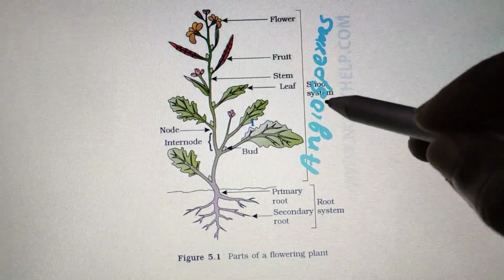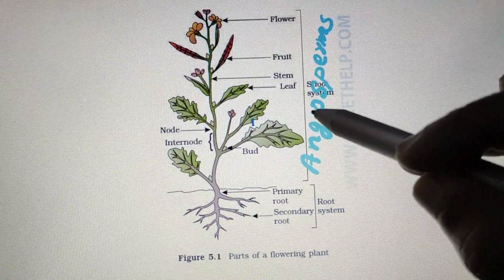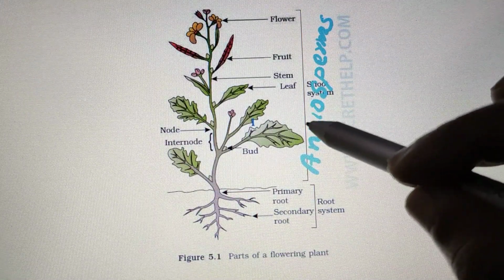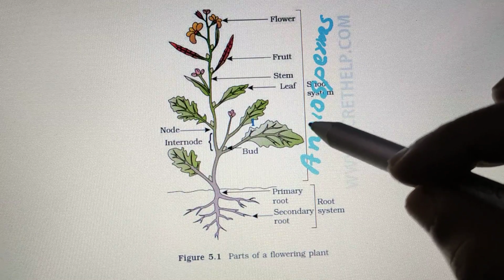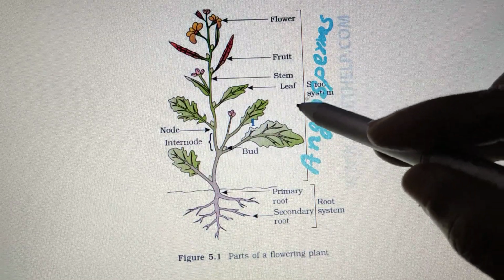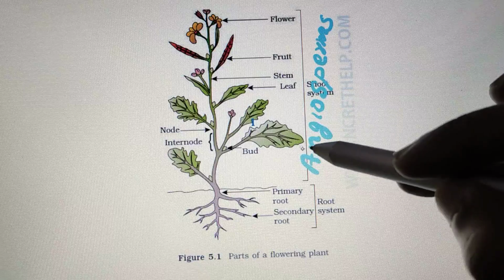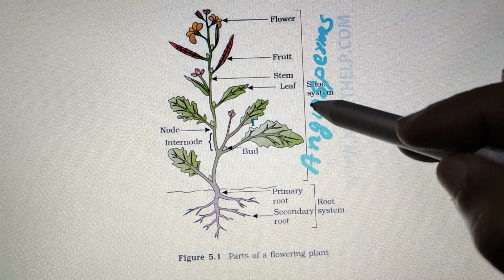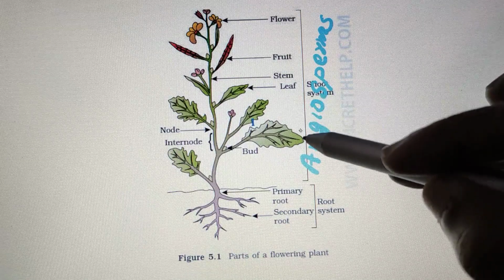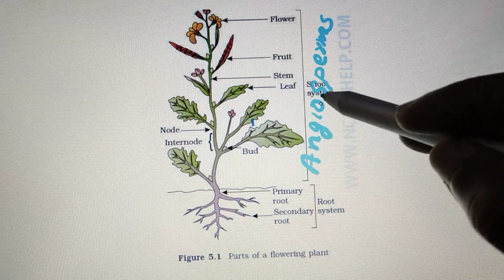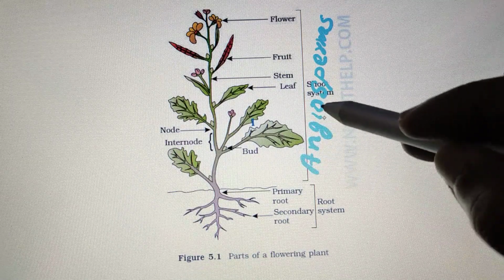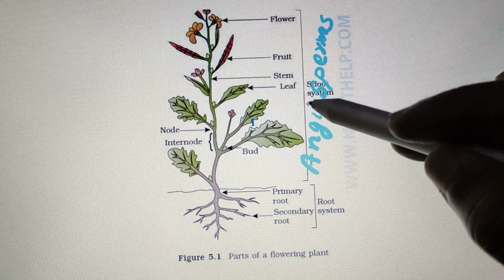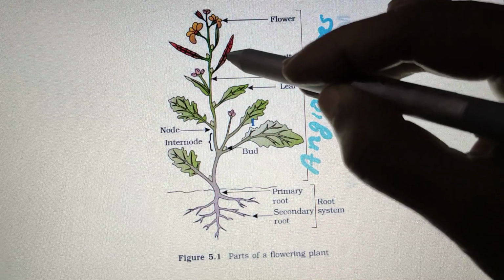So angiosperms are plants with three main characteristic features. Their seeds are enclosed in an angion. Angion means a cover or a protection. So how are the seeds protected? They are protected in a cover, and together we call it what? Fruits. You can see the fruits here.